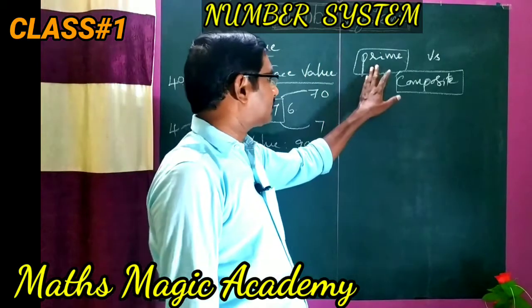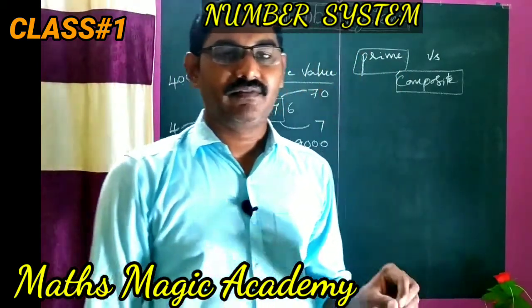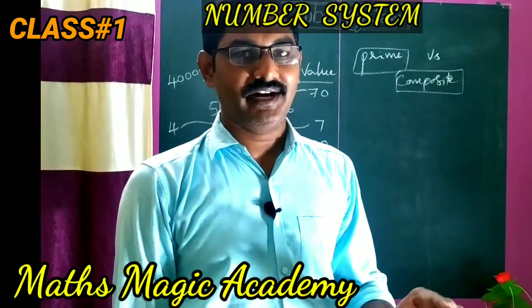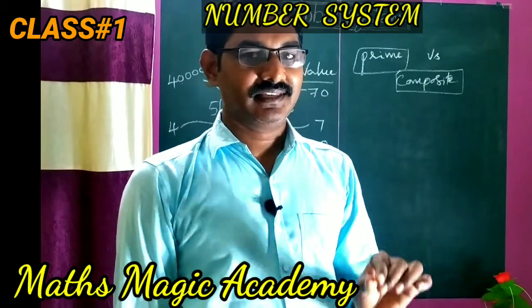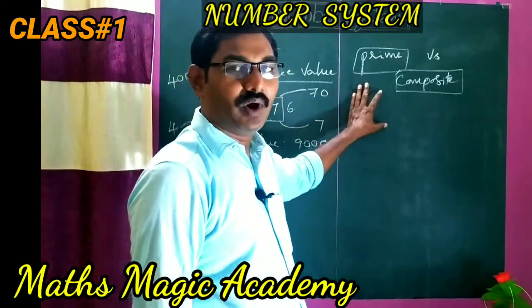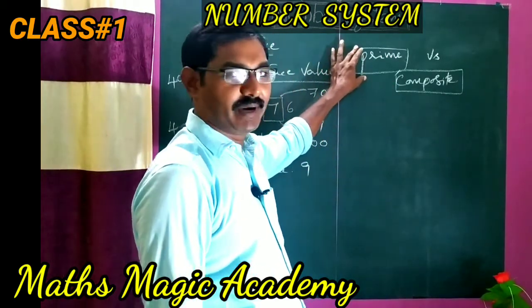So what are prime numbers? The numbers which are having the factors only 1 and itself. That means the number is divisible by only 1 and itself. Then those are called prime numbers.